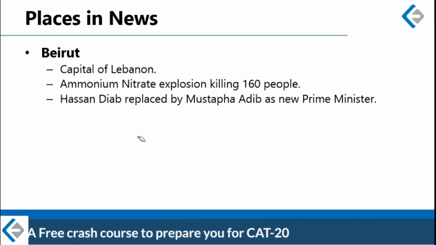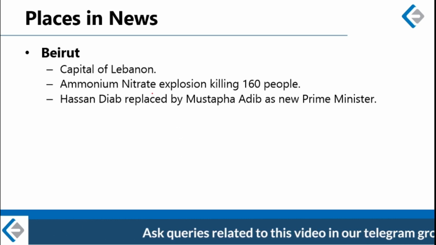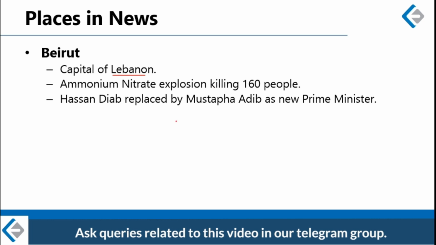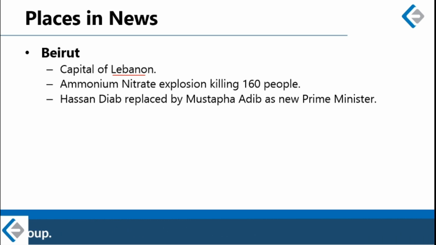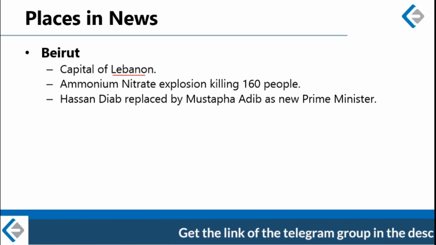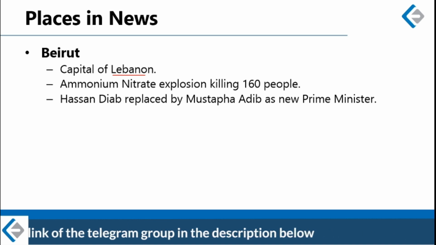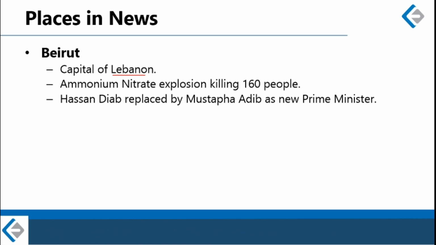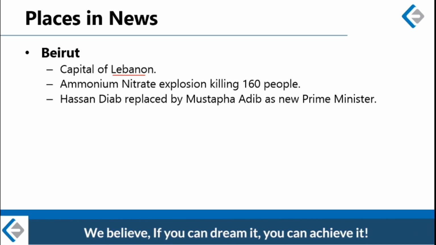Beirut, which is the capital of the Middle Eastern country Lebanon, was in news because of a massive explosion which took place on 4th of August. This explosion was so massive that it not only killed 160 people and injured 6,000 more, in fact, it devastated almost half of the city. Almost half of the city is gone.